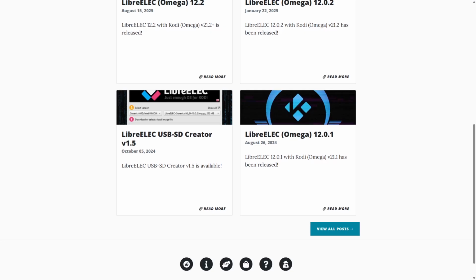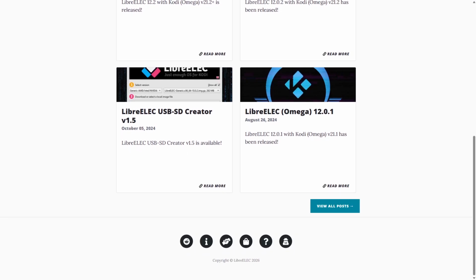LibreELEC features a simple installation process and an intuitive interface, making it accessible for users of all skill levels. Its strengths include broad device compatibility, regular updates, and a vibrant community for support. However, it may not perform as optimally on certain hardware configurations compared to specialized systems. Ideal users are those who want flexibility and ease of use across various devices, ensuring they can enjoy their media